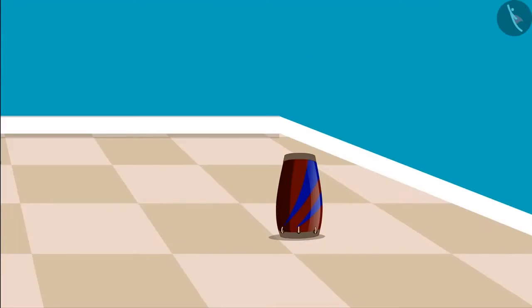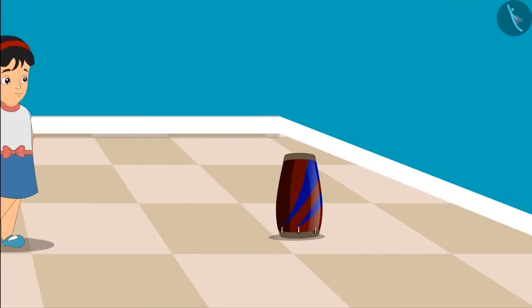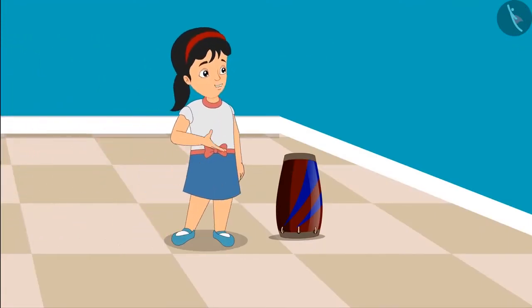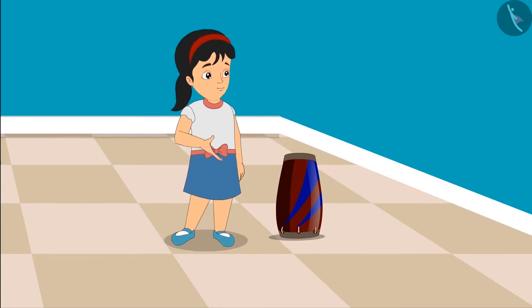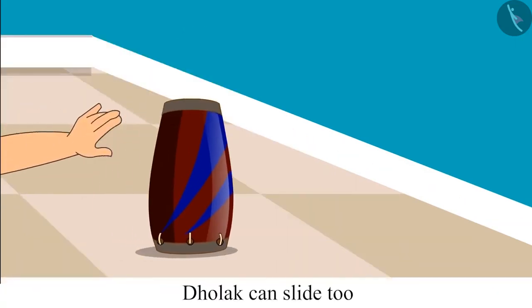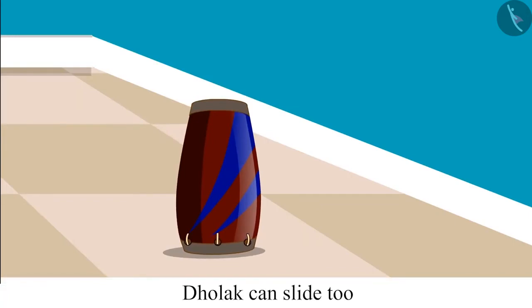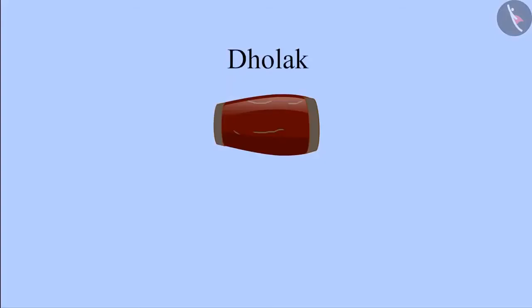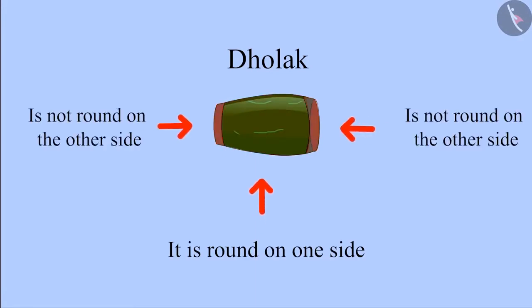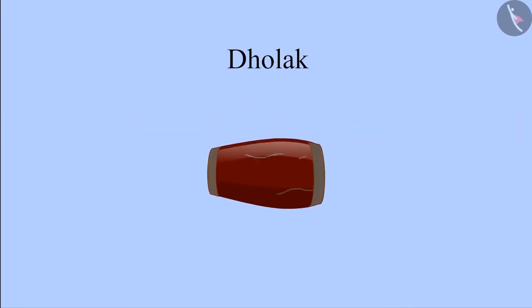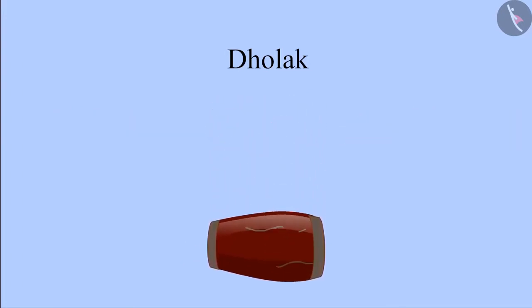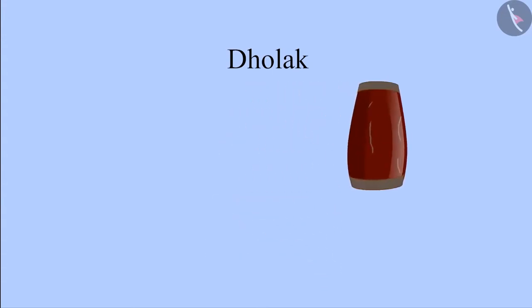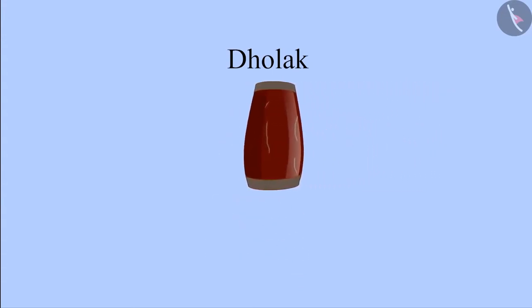After some time, Pinky looked at another dholak. Hey, Chotu, just see. We can also slide this dholak. Yes, Pinky, you are right. This means that dholak is round from one side and not round from the other side. The dholak will roll if it is on the round surface, and the dholak will slide if it is on the surface which is not round.